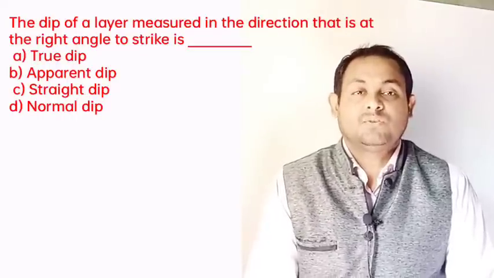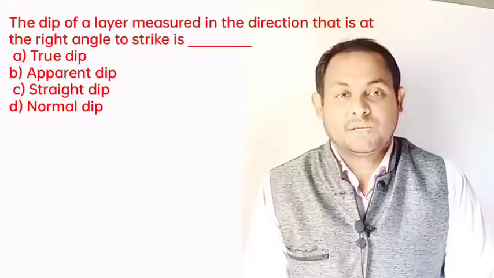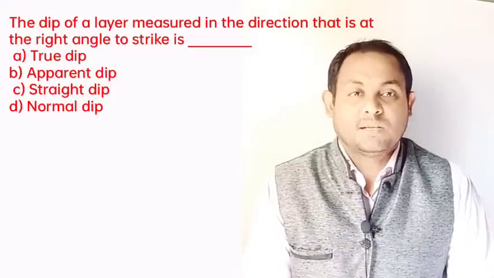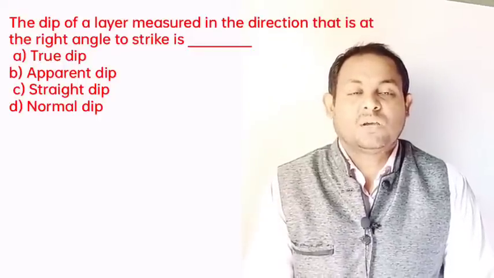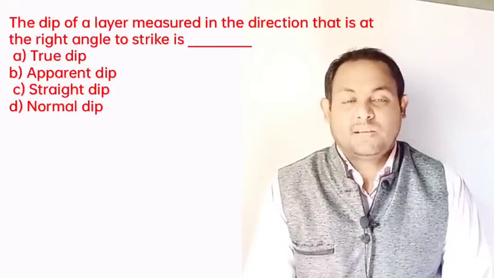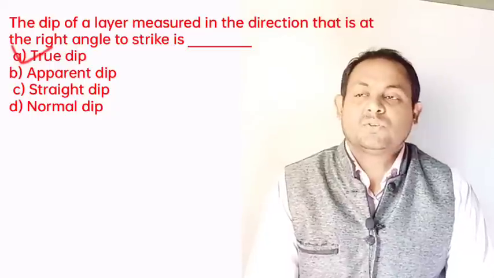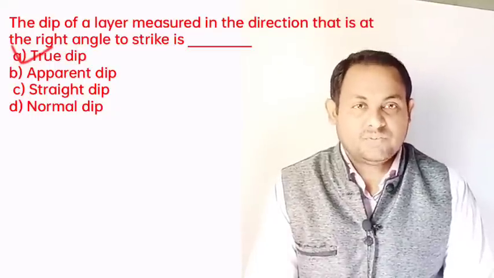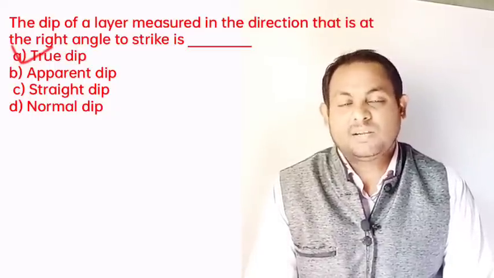And when the dip of a layer is measured in any other direction, which is not at a right angle to its strike direction, it is called the apparent dip. So definitely the true dip is the right answer, option A.